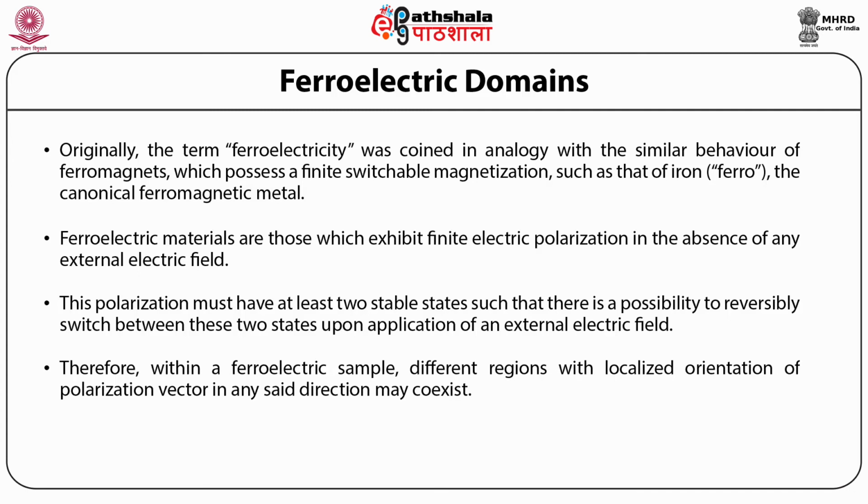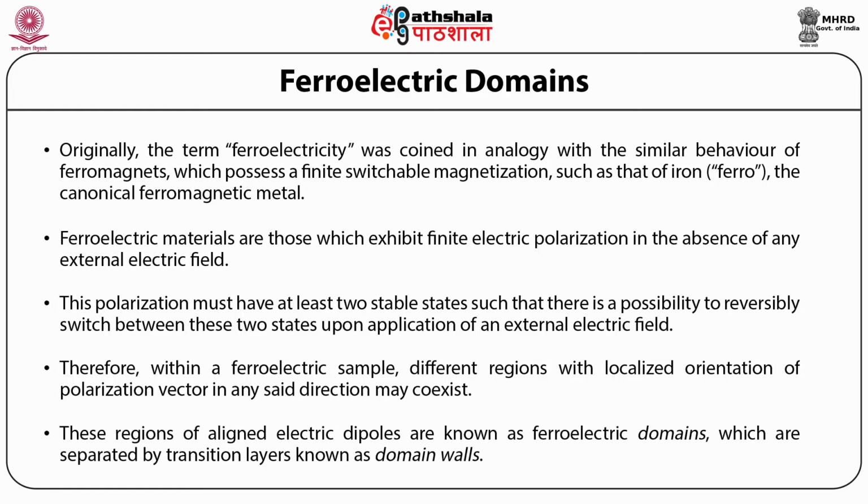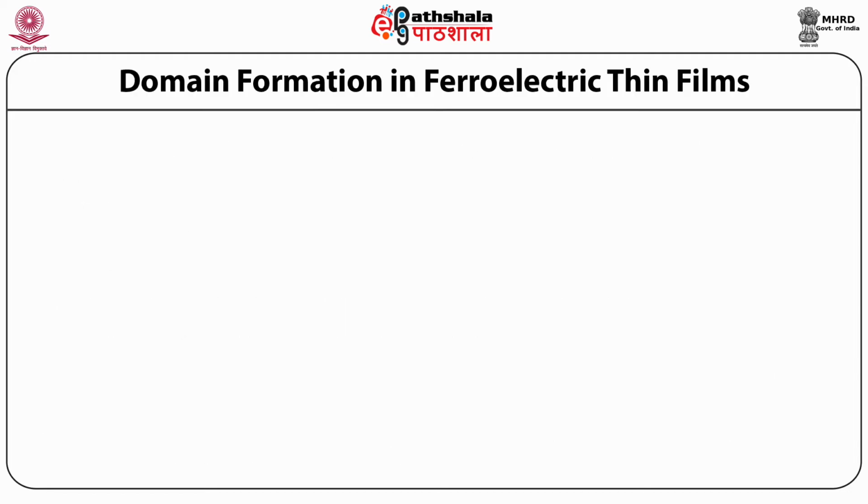Therefore, within a ferroelectric sample, different regions with localized orientation of the polarization vector in any set direction may coexist. These regions of aligned electric dipoles are known as ferroelectric domains, which are separated by transition layers known as domain walls.